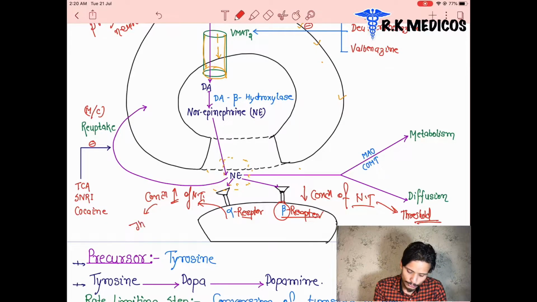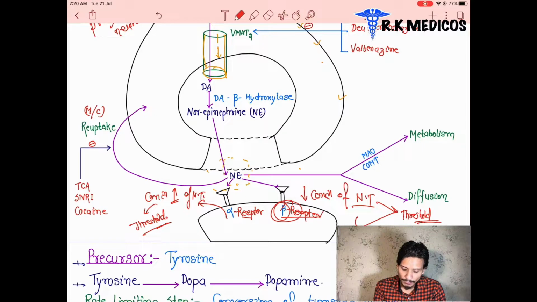So now you tell me, which receptor gets activated in the initial stage of stimulation of the sympathetic nervous system? Of course beta, because in the initial stages there is a small amount of neurotransmitter, and that is the threshold for the beta receptor. So the beta receptor is activated in the initial stages.